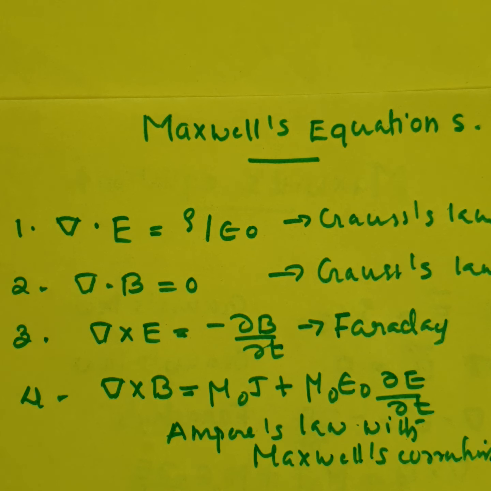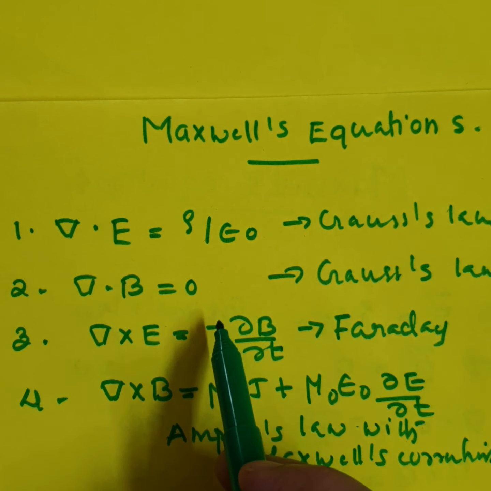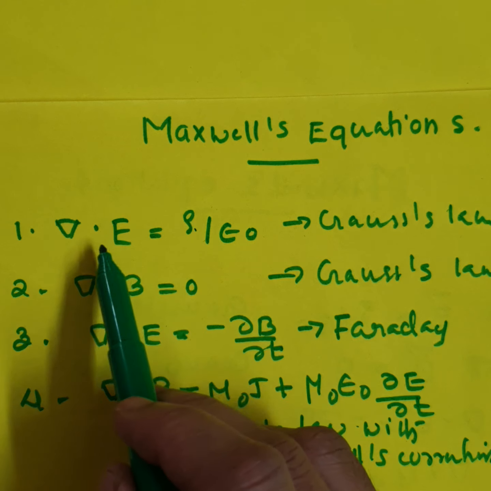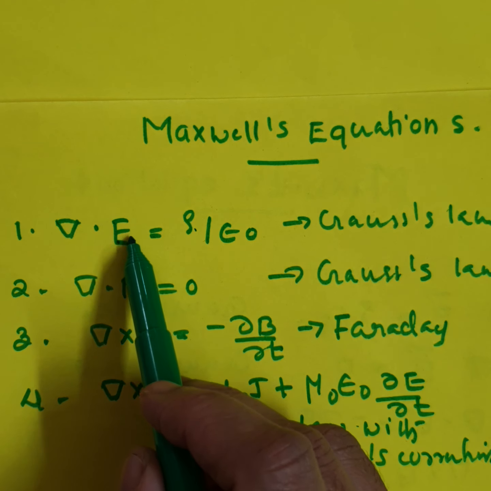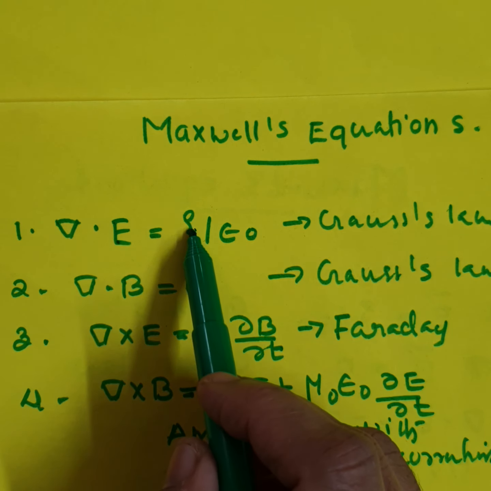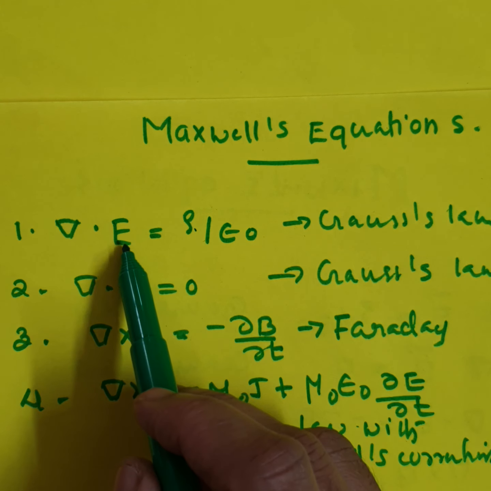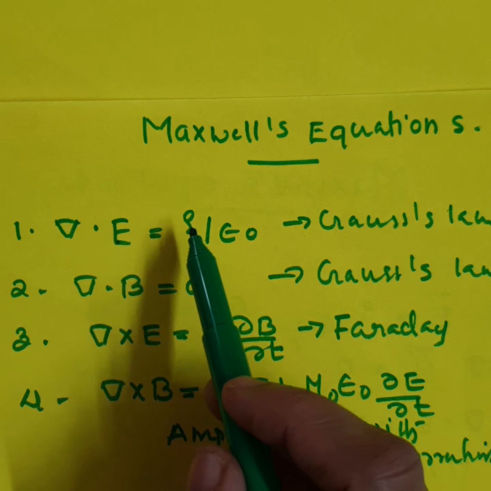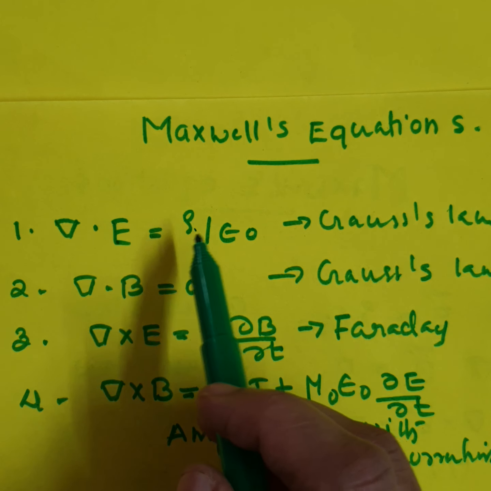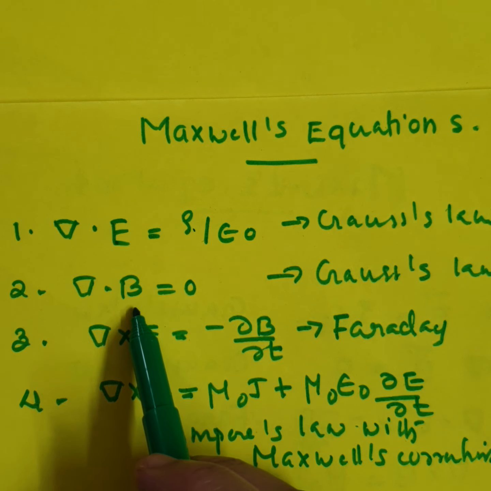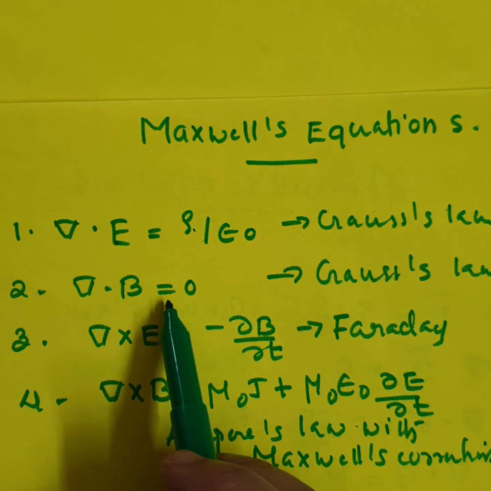The first law states that del dot E is equal to rho by epsilon 0. So whenever there is a charge Q, there is an E. That is, E cannot exist without a charge Q. Any charge will create an electric field. A charge distribution always generates an electric field. That is the first law.